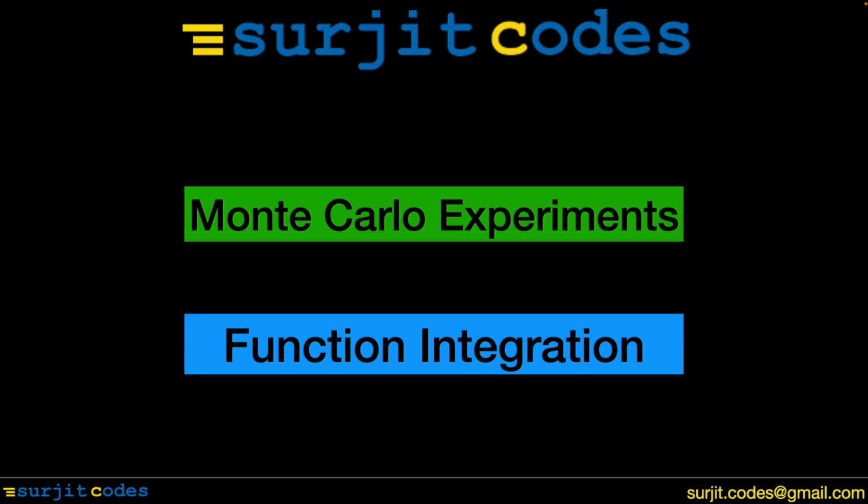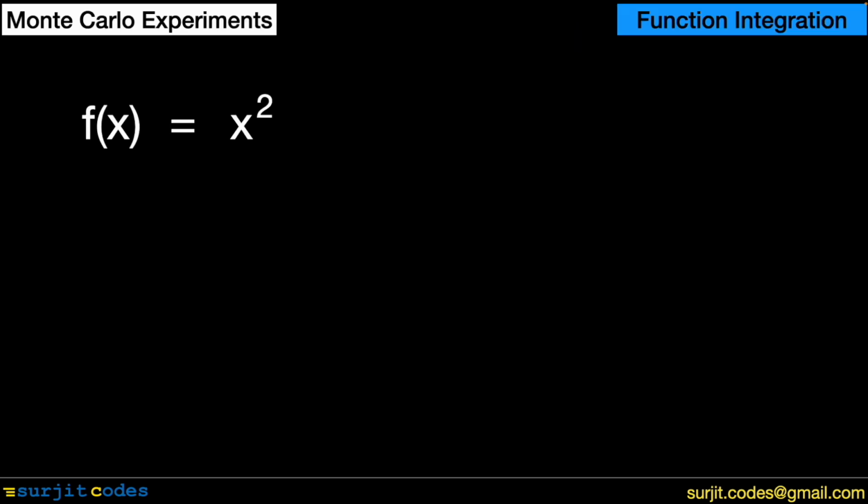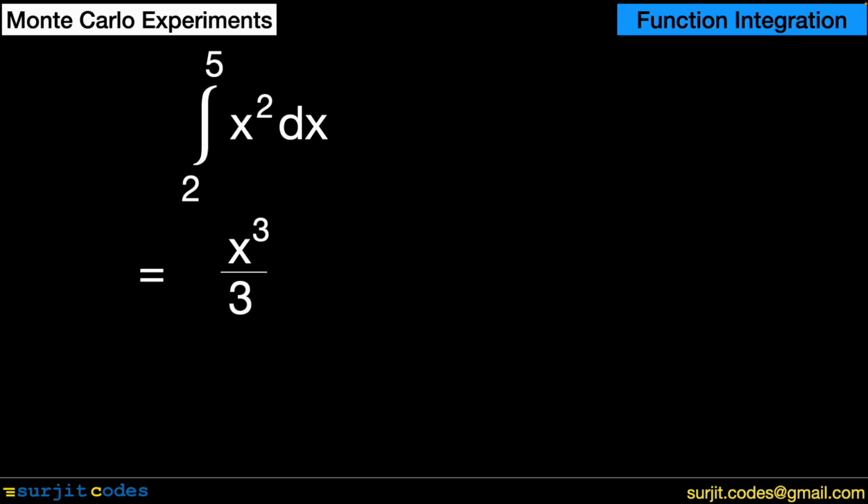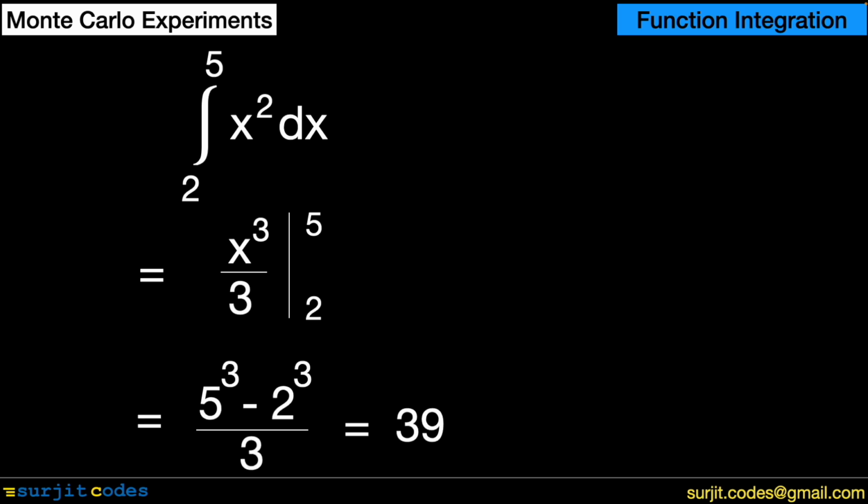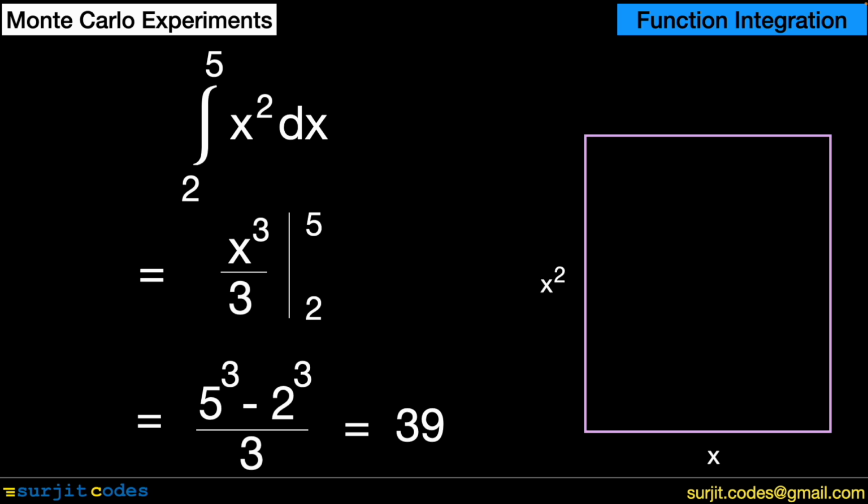Next example is of finding the integral of a function. Consider the function x squared. Integral of x squared between the limits 2 and 5 is a very simple problem in calculus, and its analytical solution is readily available. Integral of x squared is x cubed by 3 between the limits 2 and 5, for which the result is 39. We now learn to find the same integral by Monte Carlo experiment.